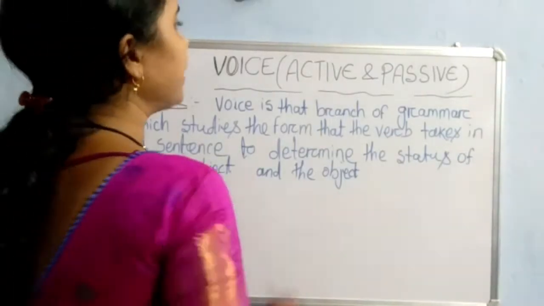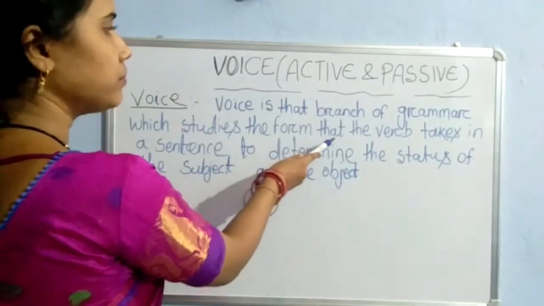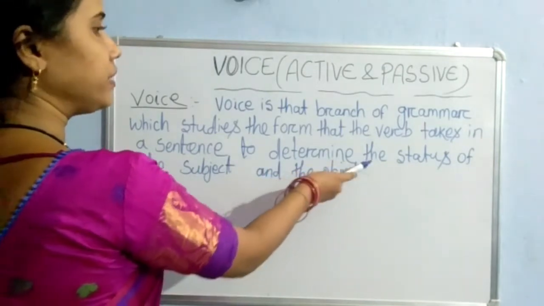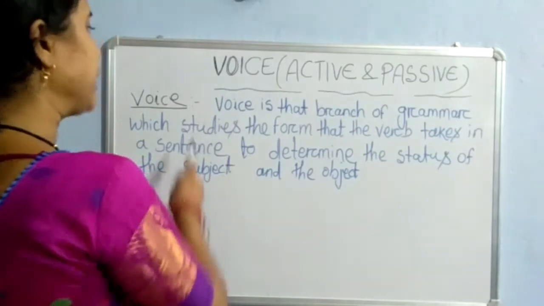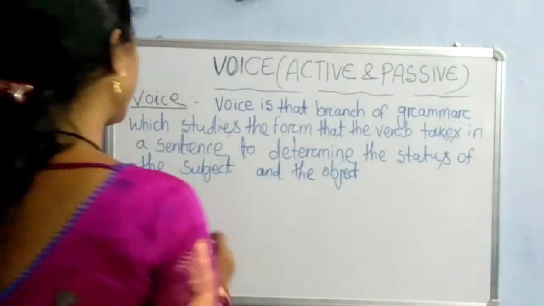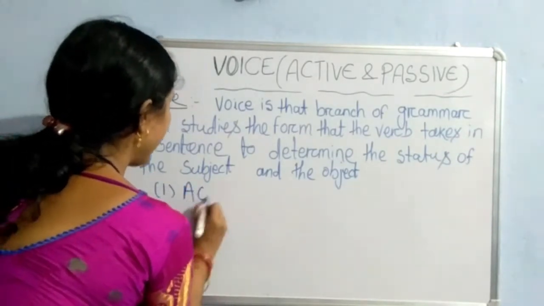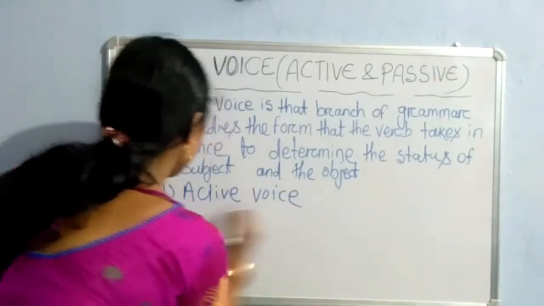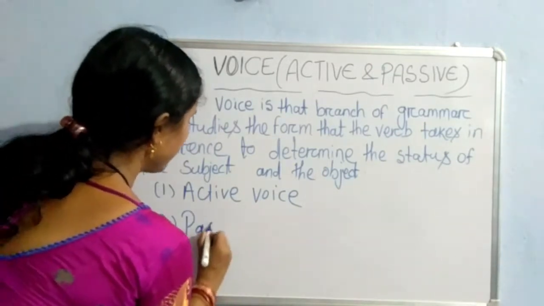Voice is that branch of grammar which studies the form that the verb takes in a sentence to determine the status of the subject and the object. And this voice can be studied under two headings: the first one is active voice and the second one is passive voice.